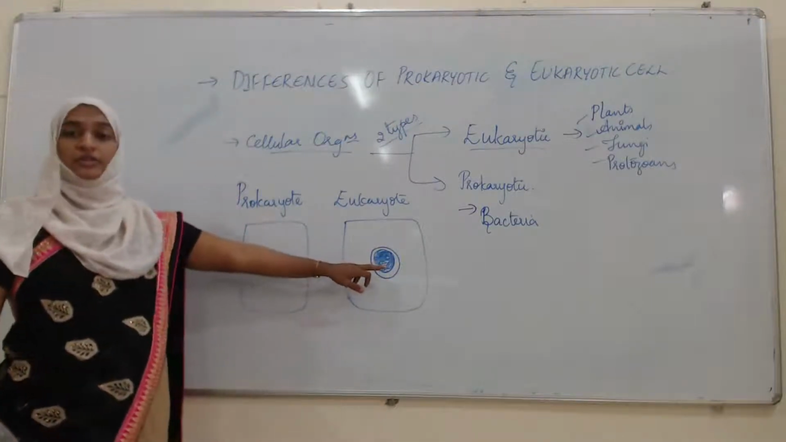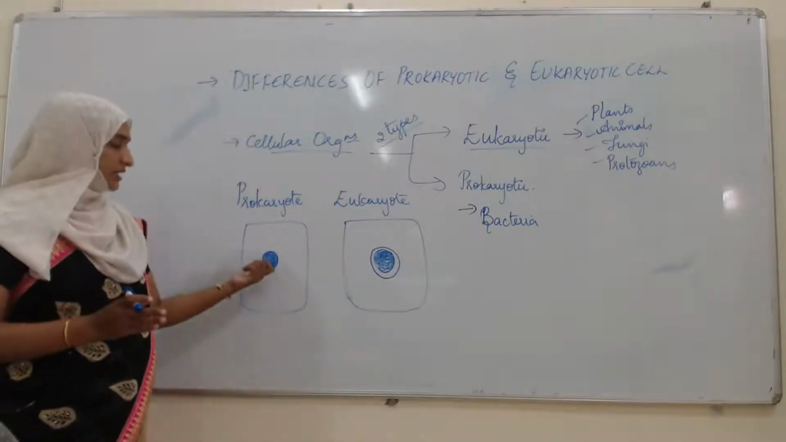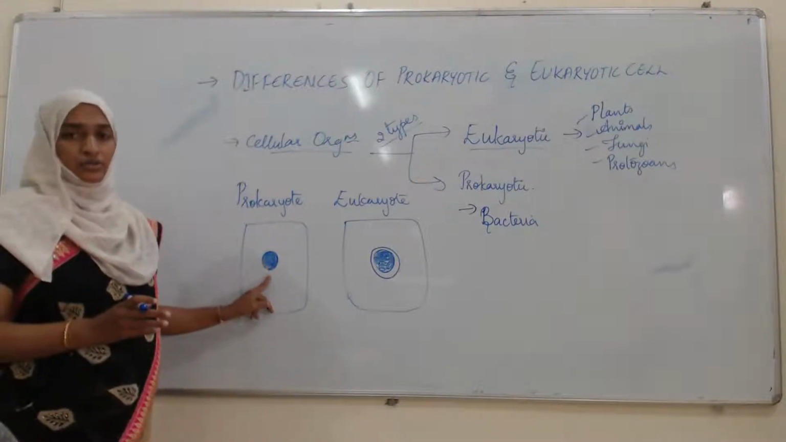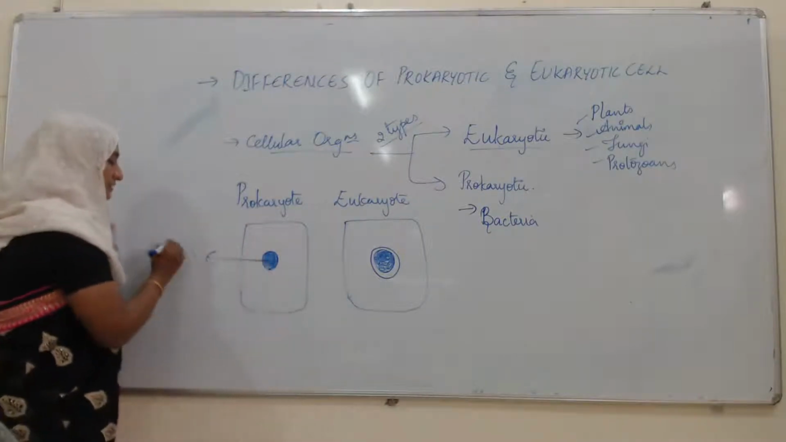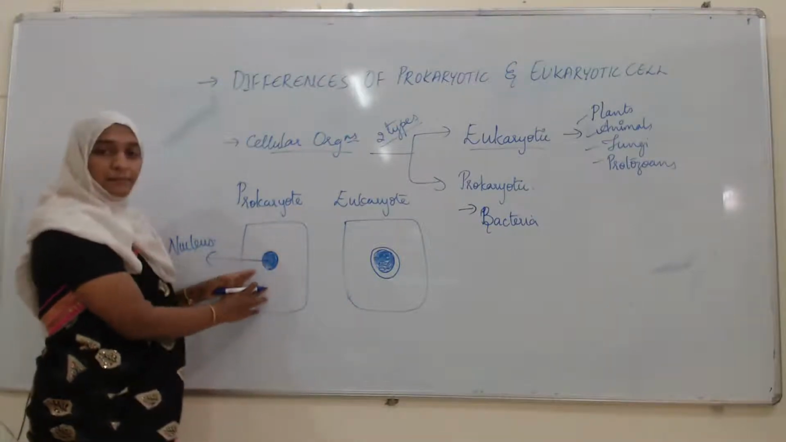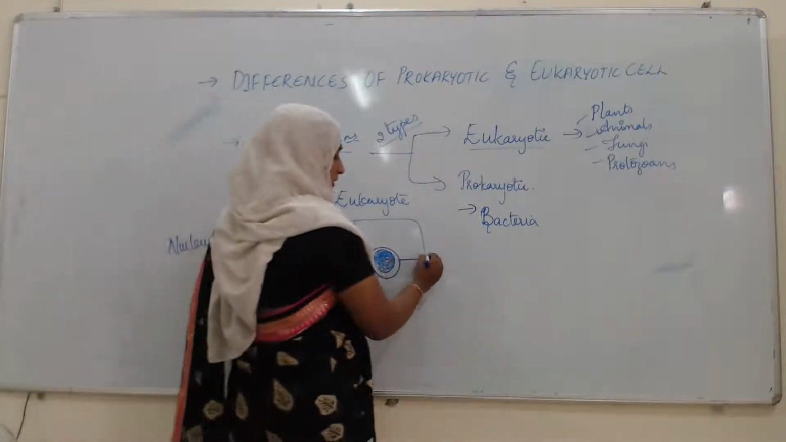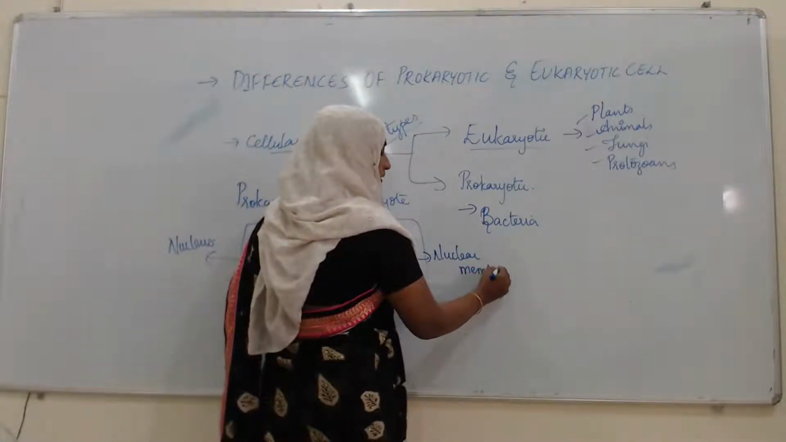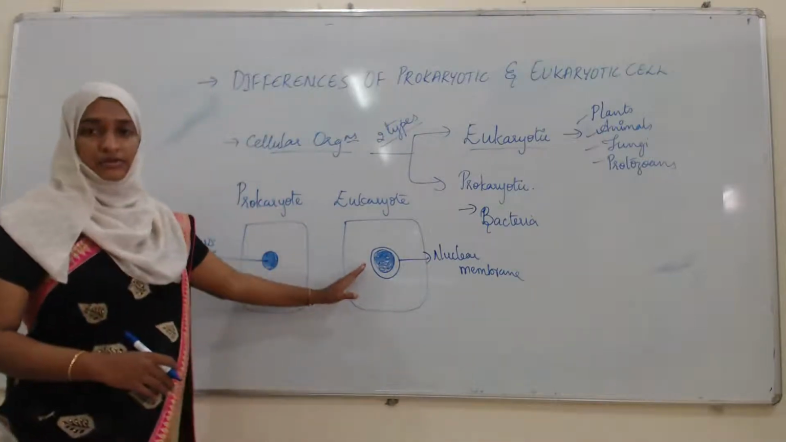Okay, here the nucleus is enveloped within the nuclear membrane. But here in the prokaryotic cell, there is no nuclear membrane around the nucleus. The nucleus is a naked nucleus. Here you can see this is the nucleus. You cannot see any nuclear membrane over the nucleus. But here in the eukaryote, there is a presence of nuclear membrane. This is one of the basic differences between the prokaryotic and eukaryotic cell.